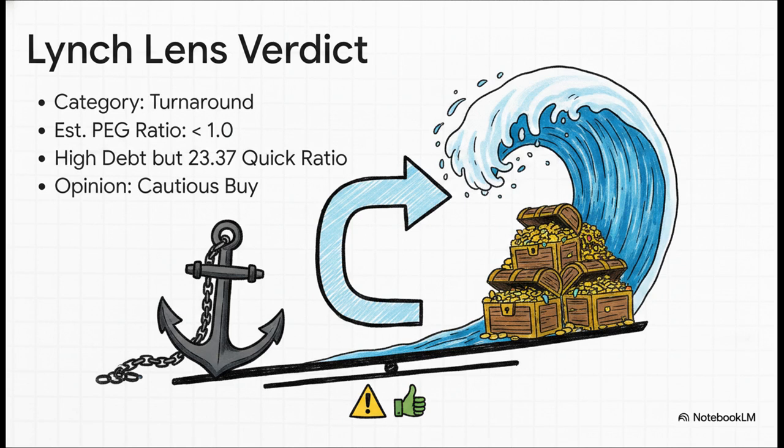Plus, if we take the trailing 12 months adjusted EPS of $3.05, it implies a very low PE ratio against that $17.37 stock price. Assuming even standard industry growth to fill our source data gaps, you get an incredibly attractive PEG ratio well under 1.0. Because of that, Lynch would likely view this as a cautious buy.